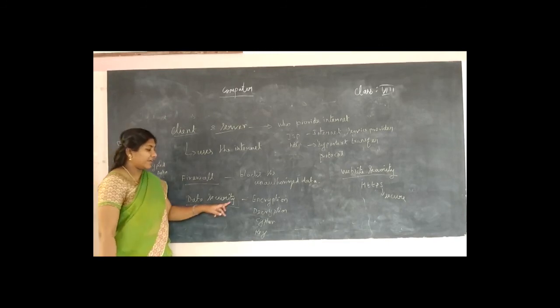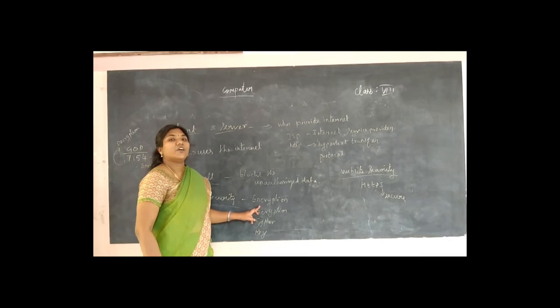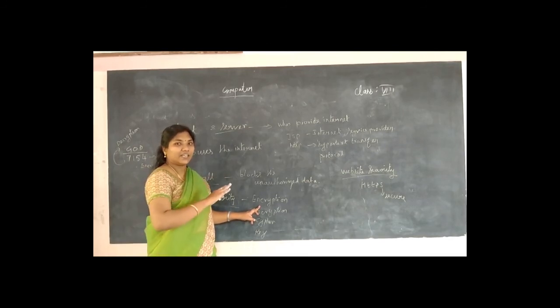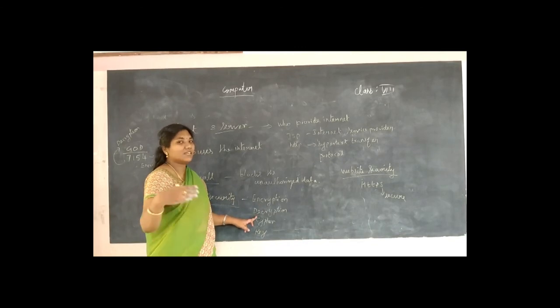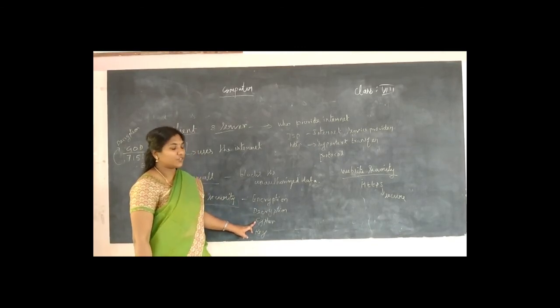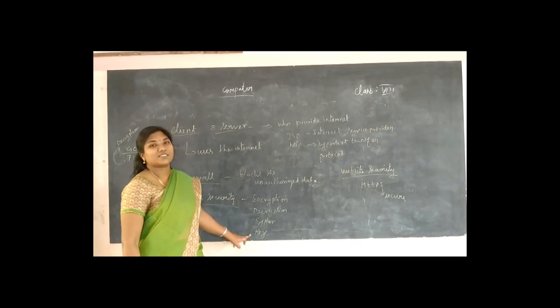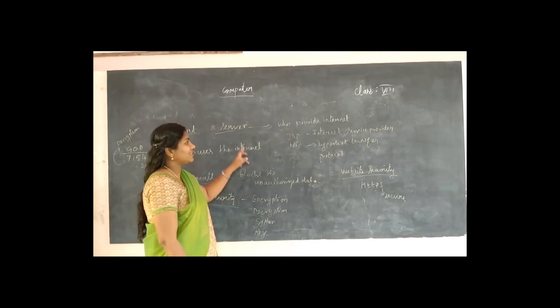And in data security, there are encryption, decryption, cipher and key. Encryption is converting the particular data into an unauthorized format and decryption is the reverse process of that. Cipher is the algorithm used for that, and key is used for decrypting the data. Okay students, with this the unit 2 gets over.